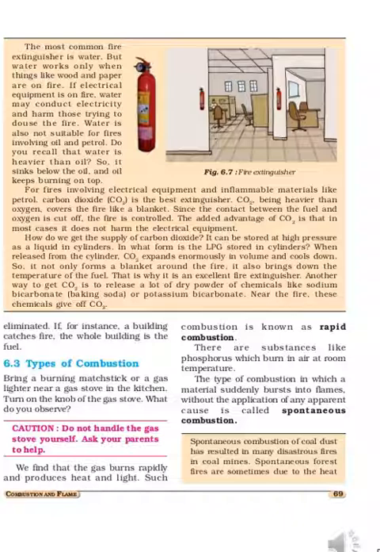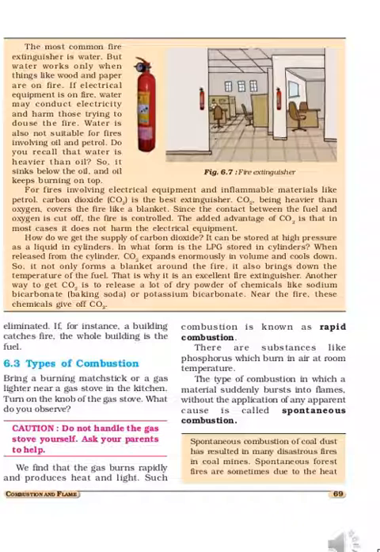Today you will study about types of combustion. Already you had studied what is combustion: a substance which completely burns in the presence of air due to a chemical reaction, forming a product, is called combustion. And the material which undergoes combustion is called combustible substance. So today you will study about types of combustion.